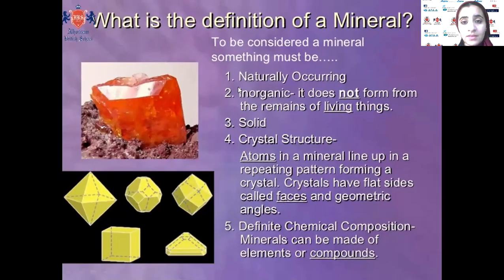Again, minerals are naturally occurring and inorganic. They don't form from organic or living things. They are solid, as we said, and the most important point is that they have a crystal structure. What is the meaning of crystal structure? It means it has faces and angles, a geometrical shape. The chemical composition of a mineral is made from one element or a compound. A compound contains more than one element.